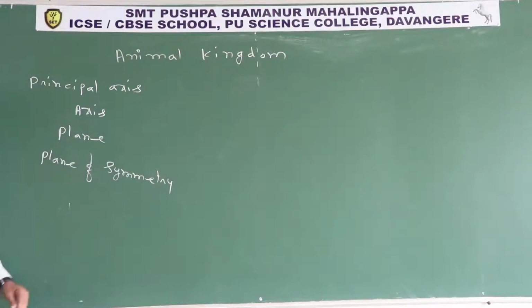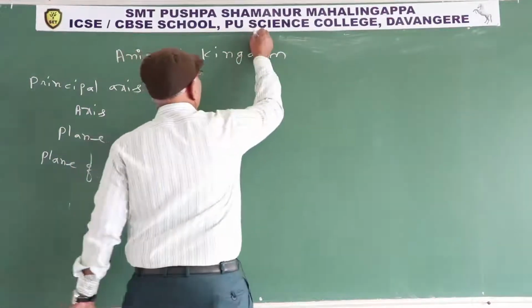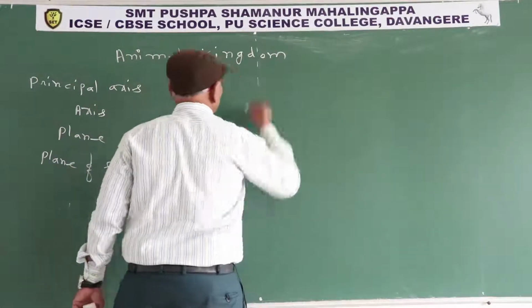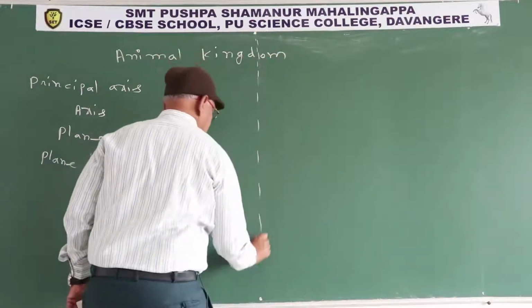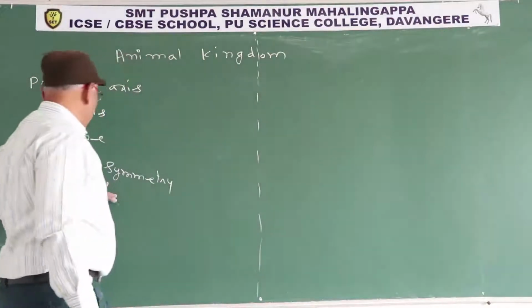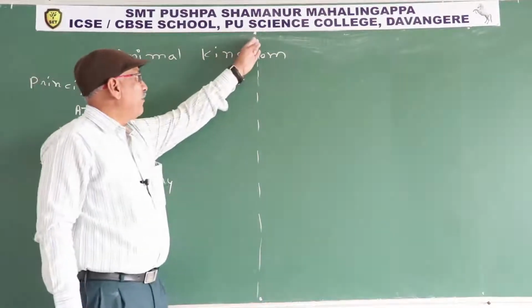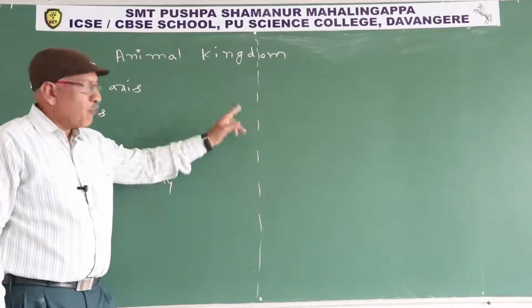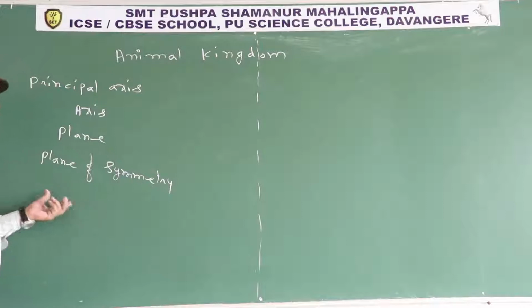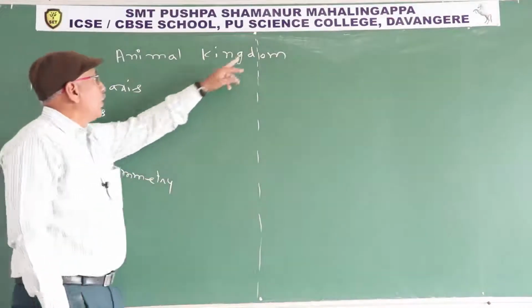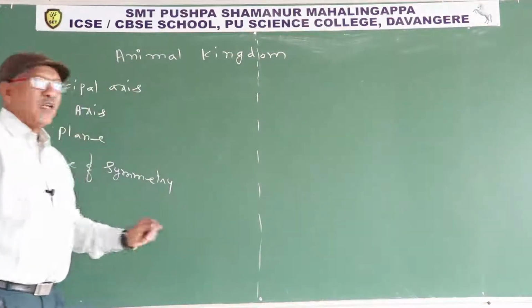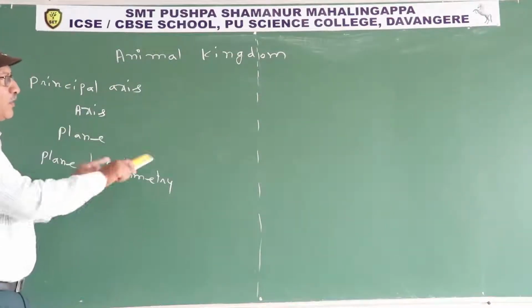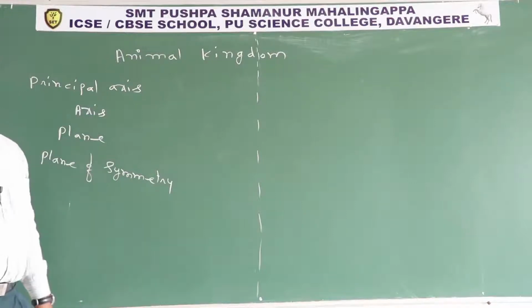What is plane of symmetry? Plane of symmetry means a flat surface passing through the principal axis. A flat surface passing through the principal axis is known as plane of symmetry. If we cut the animal through the principal axis and plane of symmetry, then only the body becomes two equal halves.